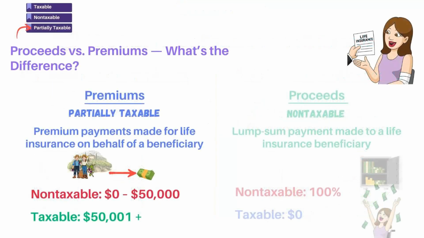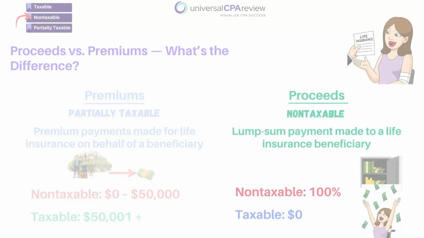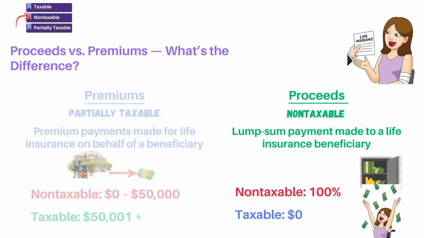Okay, so for Linda Larper, if her employer pays life insurance premiums on her behalf, those premiums can be partially taxable. And the rule here is that up to $50,000 of coverage is allowed tax-free. Anything above that coverage limit becomes fully taxable to Linda. All right, but the proceeds, that payout at the end when the insured person dies, those are not going to be taxable to the beneficiary. Okay, so proceeds are tax-free.